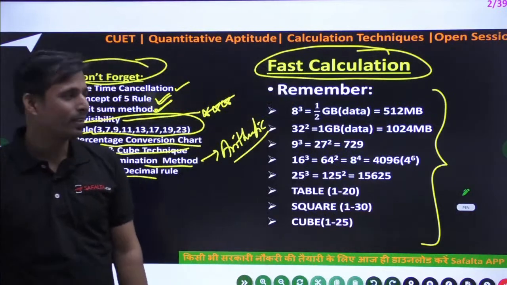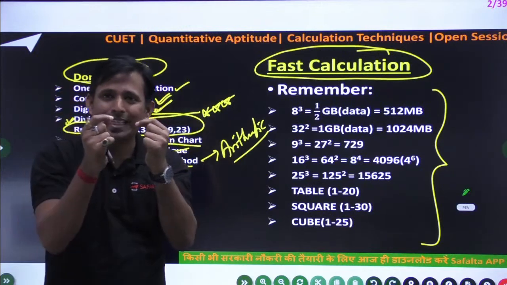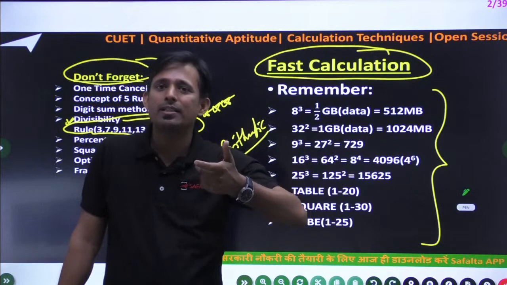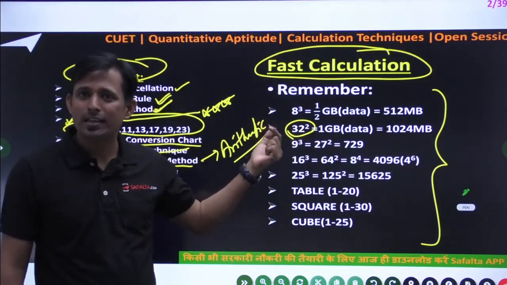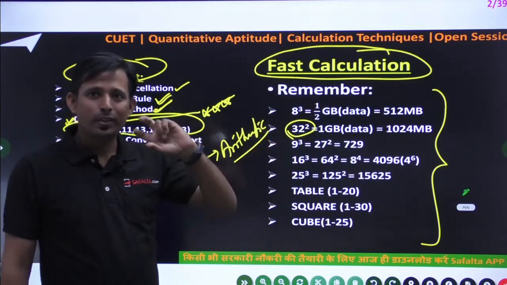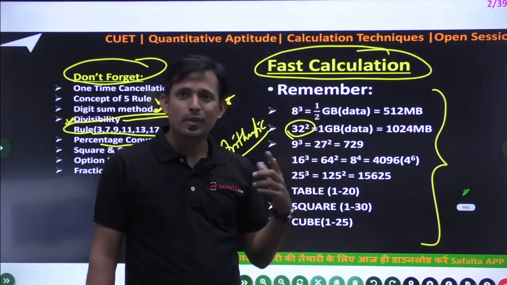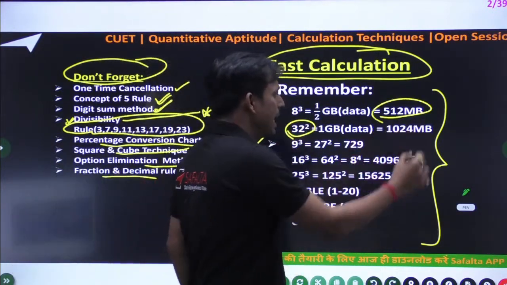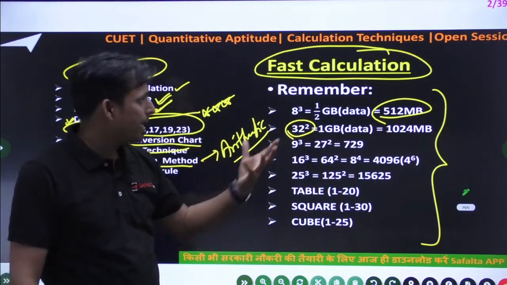Key points means how to remember some of the important and most frequently used data, like 8 cube. People sometimes don't have an idea what is 32 square, because this is a general term. So this is easy to memorize, like 8 cube is equal to, you can just think of mobile half GB data. What is mobile half GB data? That is 512 MB. So 512 is 8 cube.